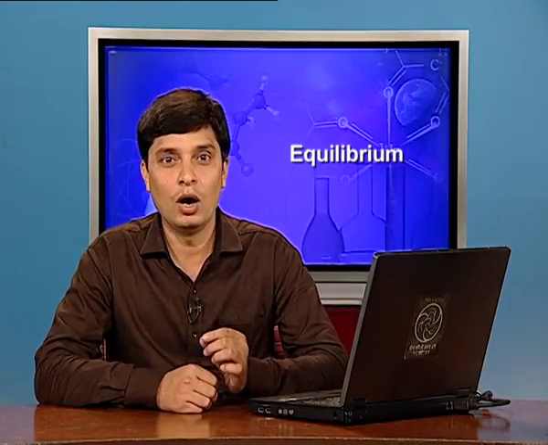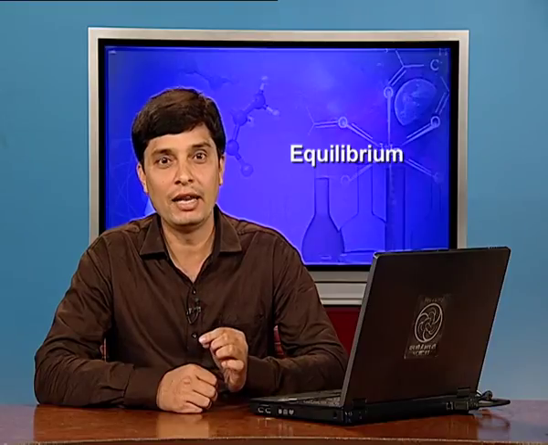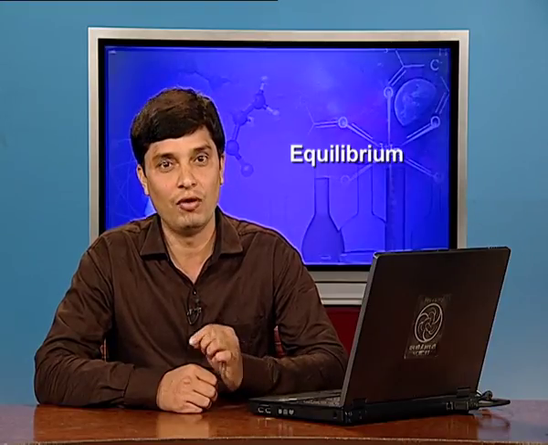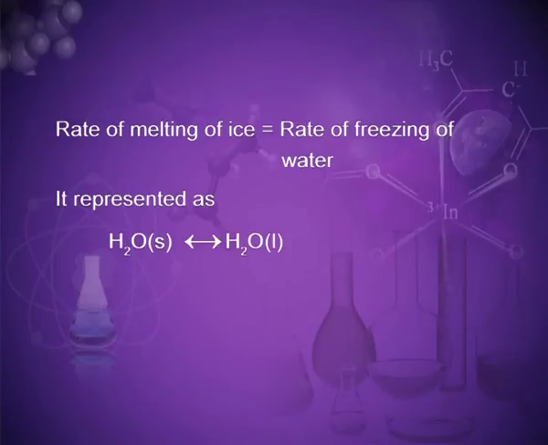However, the two opposing processes going on at equilibrium are melting of ice and freezing of water. The rate of melting of ice is just equal to the rate of freezing of water. It is represented as H2O solid transforming into H2O liquid.